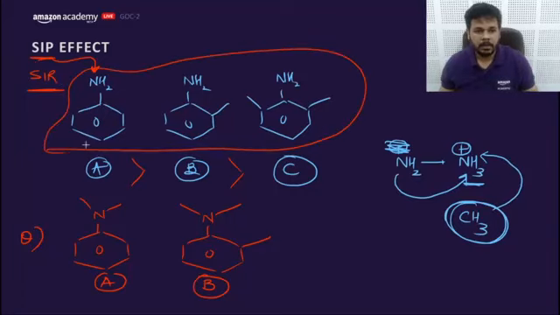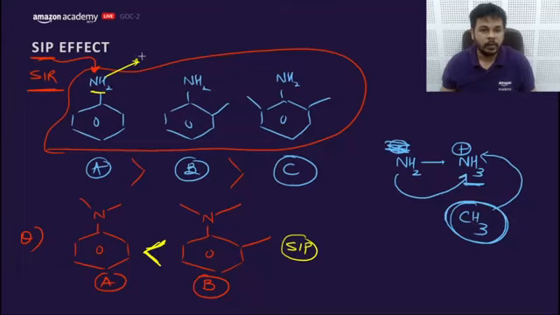This you have already done, right? What would be the order of basic strength in this question? A is better than B. Okay. B is greater than A. Okay. The answer would be this. Here no SIP. SIP only occurs in NH2, which is trying to become bulky from non-bulky.